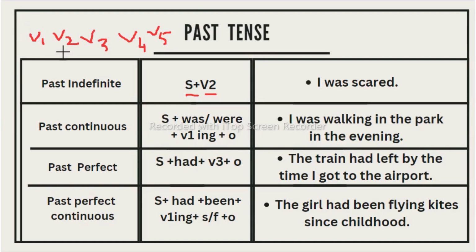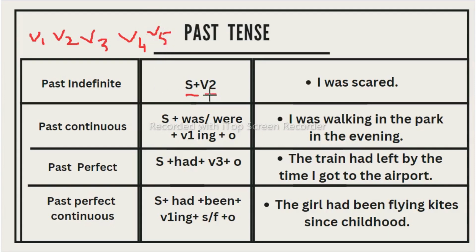And this V2 we use in the past indefinite, means past simple. For example, if write is a V1, then wrote is the V2, and written is V3. It is the third form of verb which we use with have or has. And this V4 is nothing but the ing form of the verb. We use this in the present or past participle. Ing form like writing, eating, sleeping. Ing form of verb is called V4. And V5 we use in the present simple, that is s or es we add, like rises, sings. This is the V5 we use with singulars.